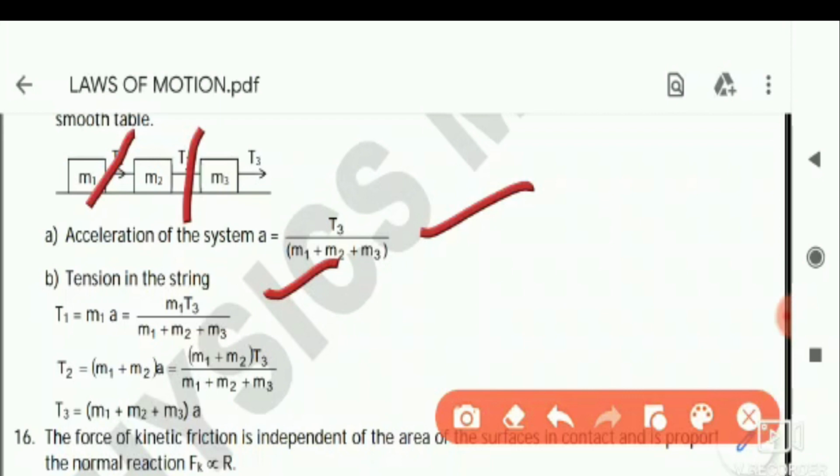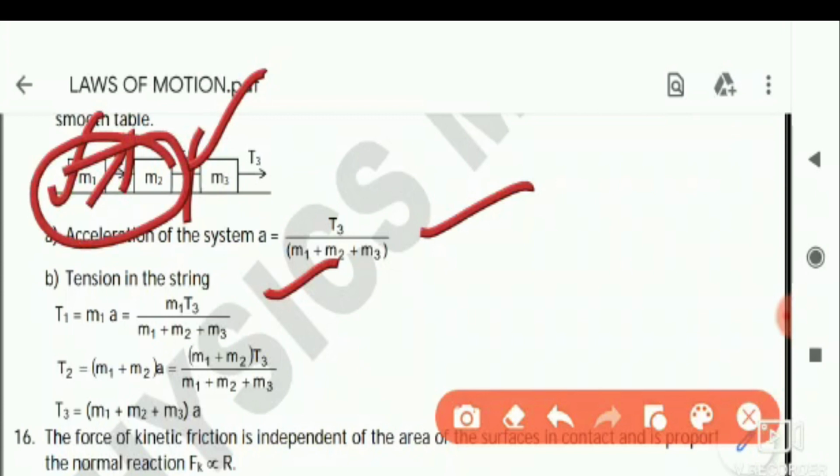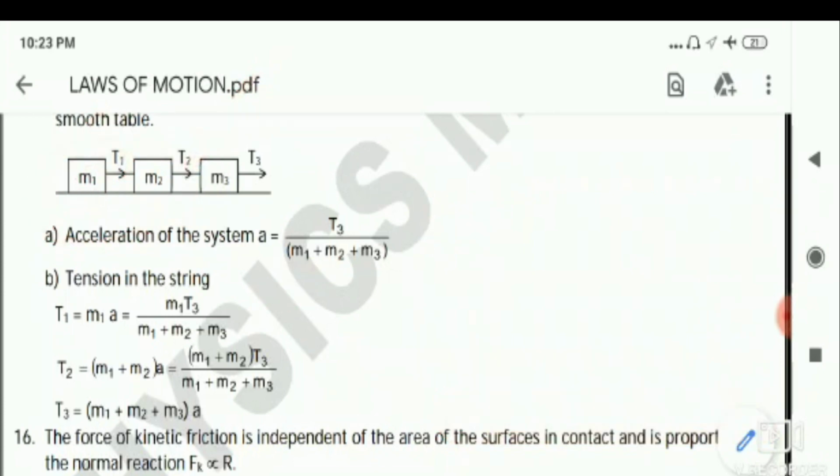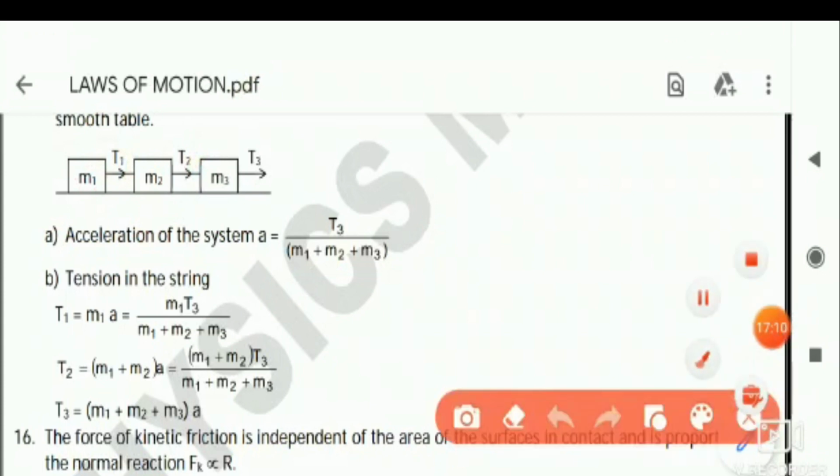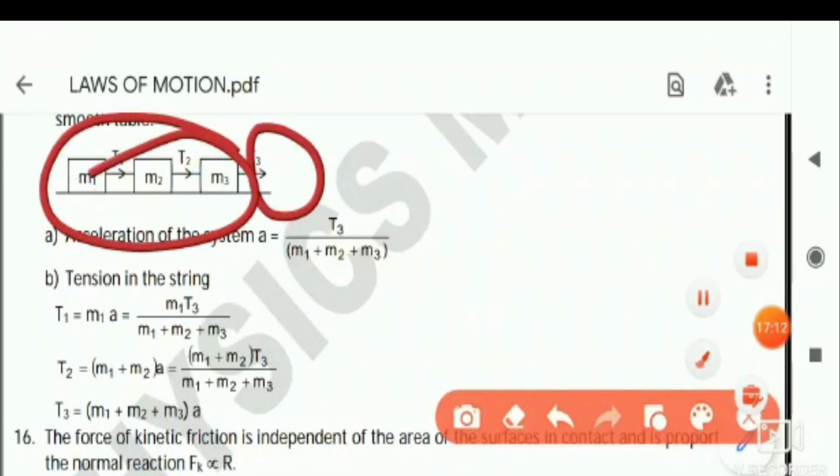Generally, father feels a lot of tension because behind him family is there. If family is very big, then he will be feeling more tension. If it is a very small family, he will be feeling less tension. Like that here also, this tension reason is this mass. This tension reason is this total mass. So if masses are more, tension will change. And similarly, this tension T3 is because of these three masses.